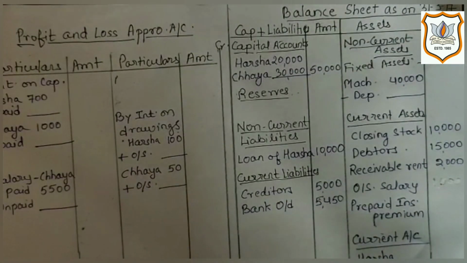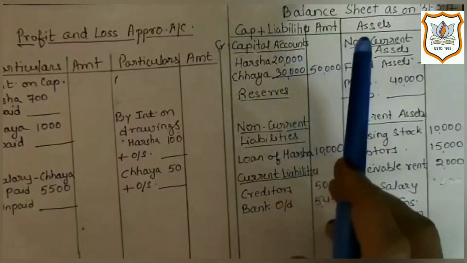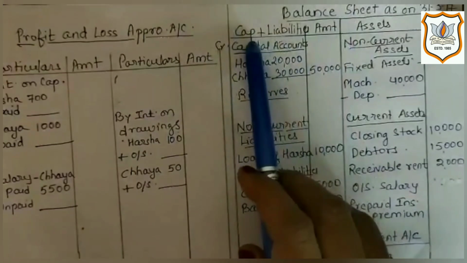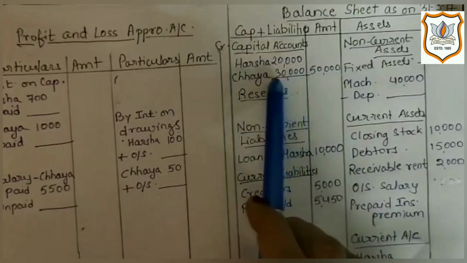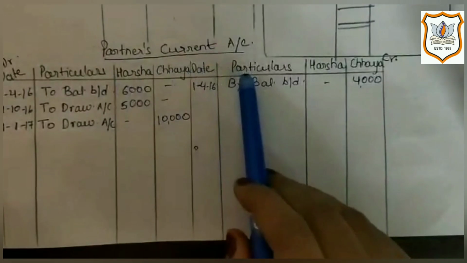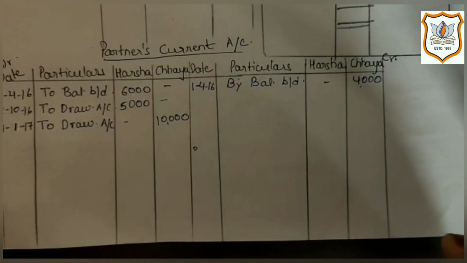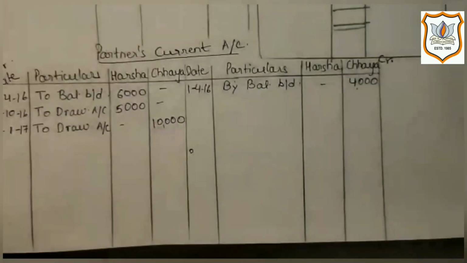Here, you are not required to prepare the partner's capital account separately, as the opening balance and the closing balance of the partner's capital accounts are unchanged, and therefore I have directly given its effect in the balance sheet on the capital and liability side. Here Harsha's capital is 20,000 and Chaya's capital is 30,000. In the partner's current account, we will record all the transactions of partners with the firm other than permanent capital.